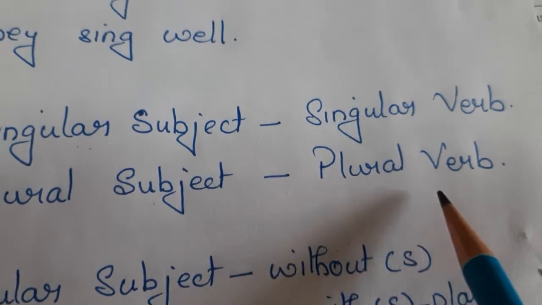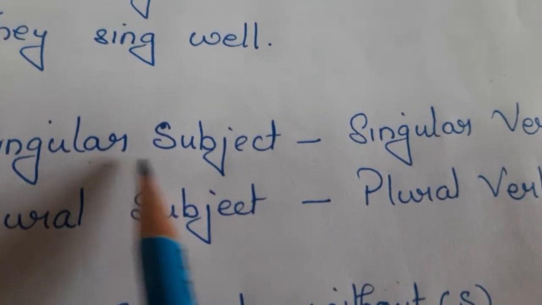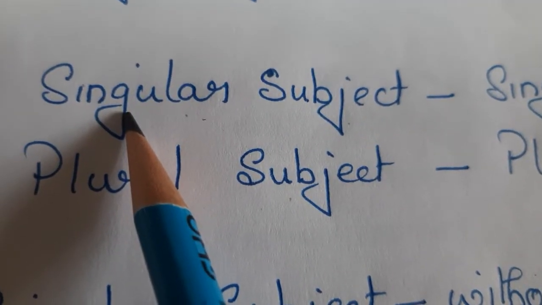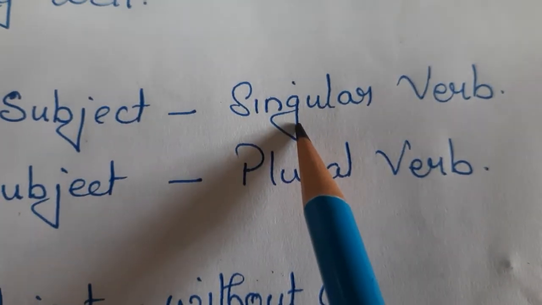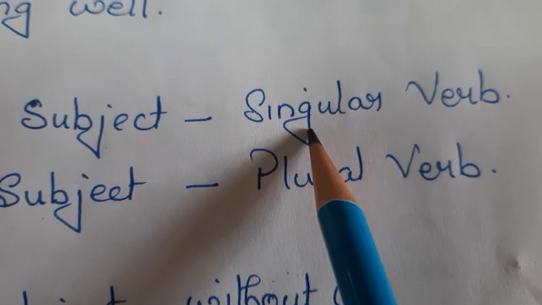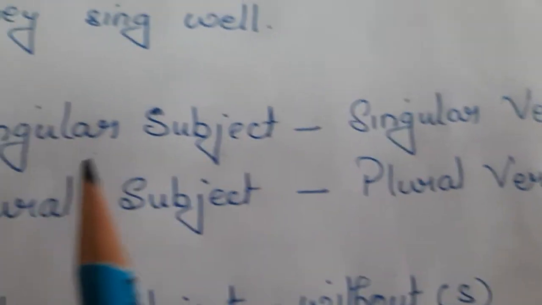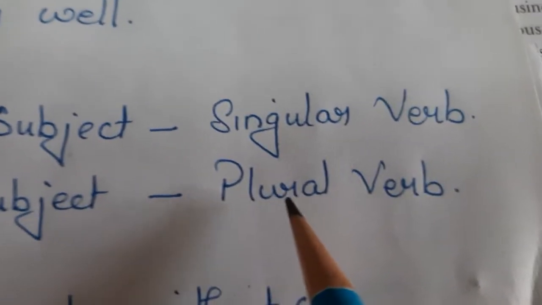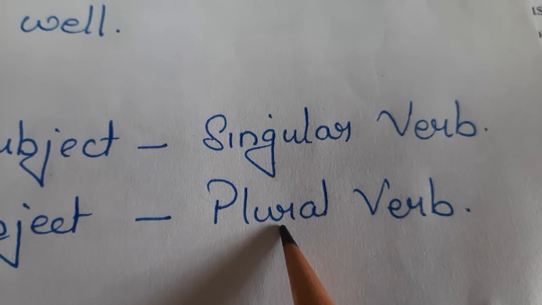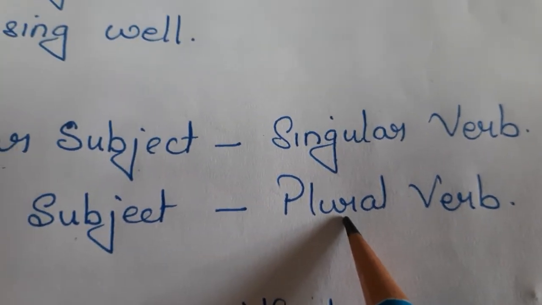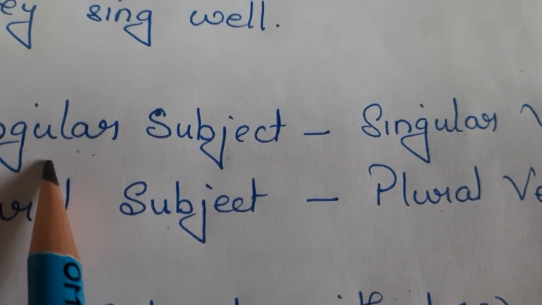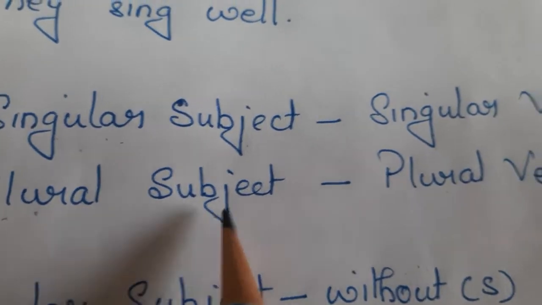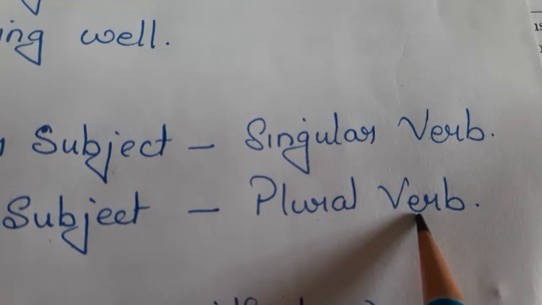and a plural verb. Let us see, if the subject in any sentence happens to be singular, then the verb also will be singular. Clear? That is very direct. And if the subject happens to be plural, then the verb also is plural. So this is the subject verb agreement. Singular subject will have singular verb, plural subject will have plural verb.